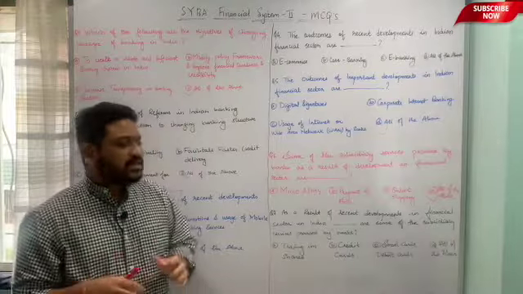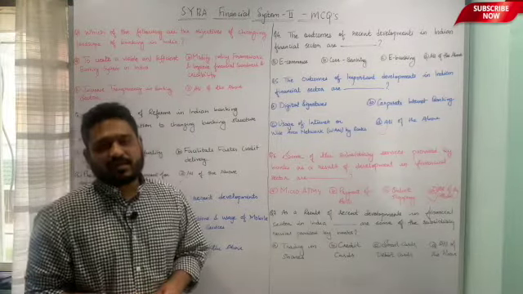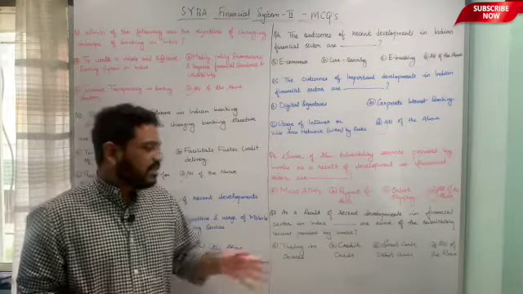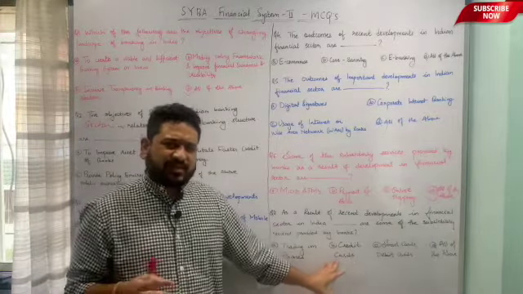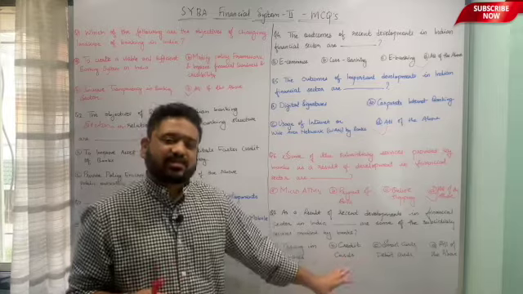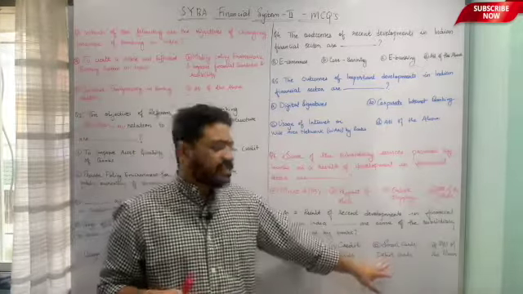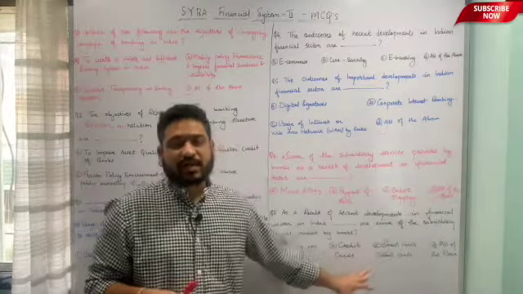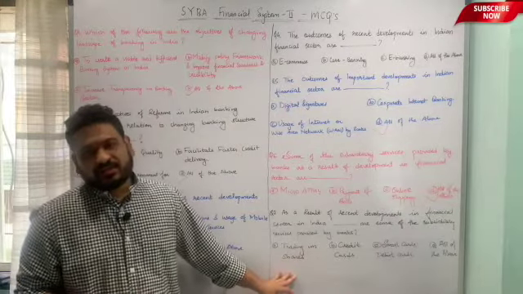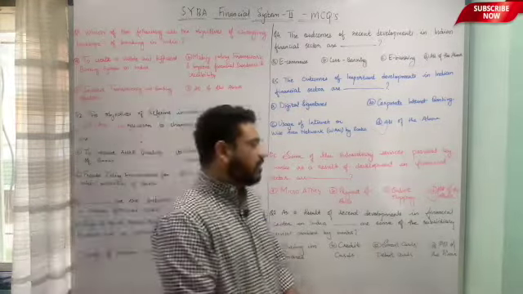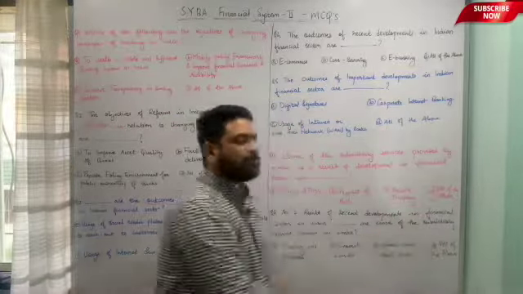So here again, subsidiary services provided by the banks as a result of recent developments in the Indian financial sector, these 3 points denote the same. That means these are indeed the subsidiary services provided by banks. That means issuance of debit cards or smart cards, issuance of credit cards, and also trading in shares. So here again, option D, all of the above, is the correct answer to this particular question.